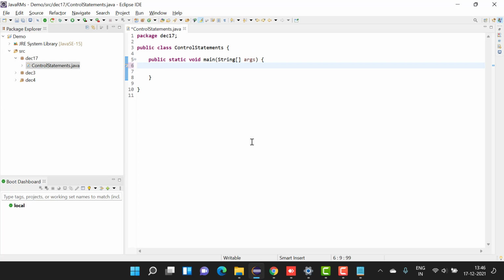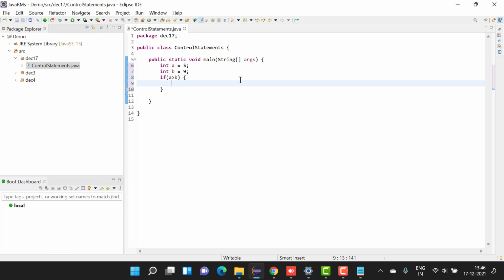First of all, let me take two variables. int a equal to 5, int b is equal to 9. So you have two variables. So first, this is how you write a control statement. You have an if, a is greater than b.